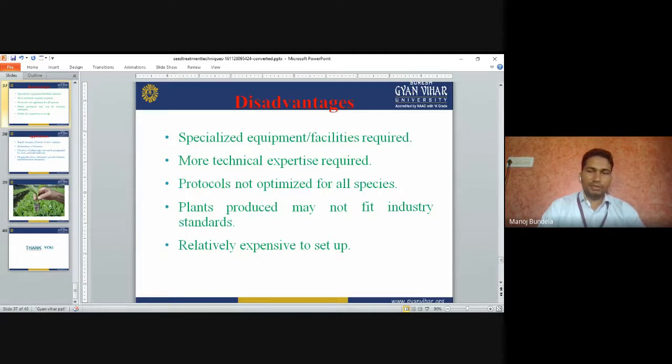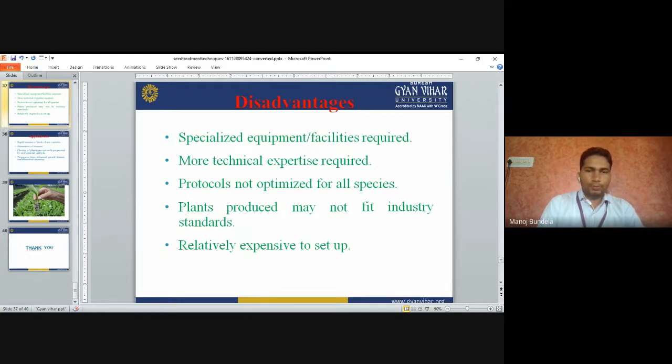Disadvantages: specialized equipment and facilities are required, and more technical expertise is required. The protocols are not optimized for all species. It means we do not use the same protocols for all species. The protocols are different for different species, and technical experts are required.